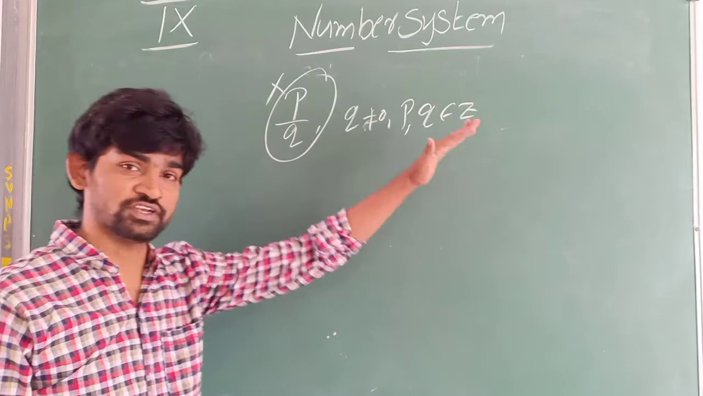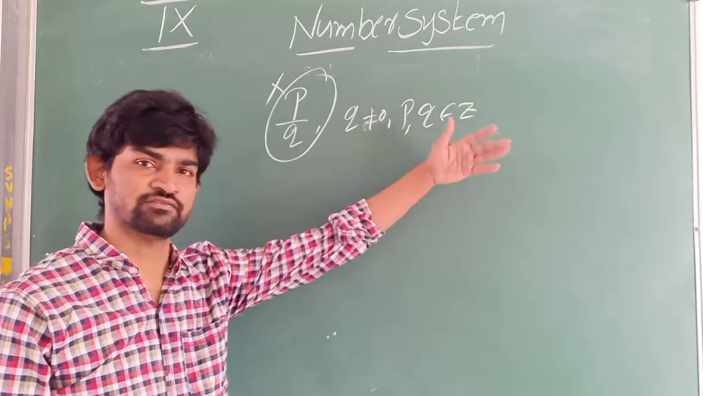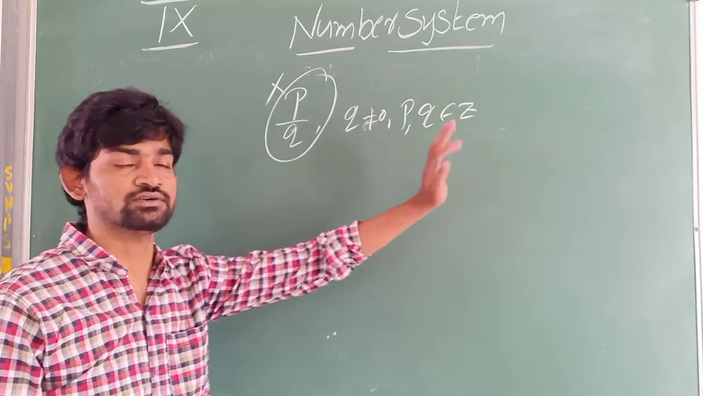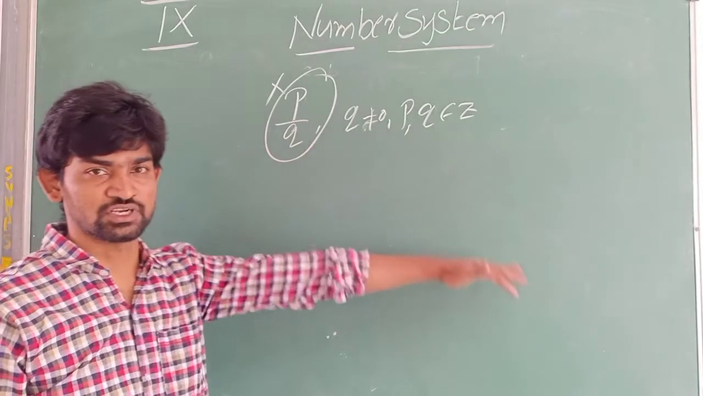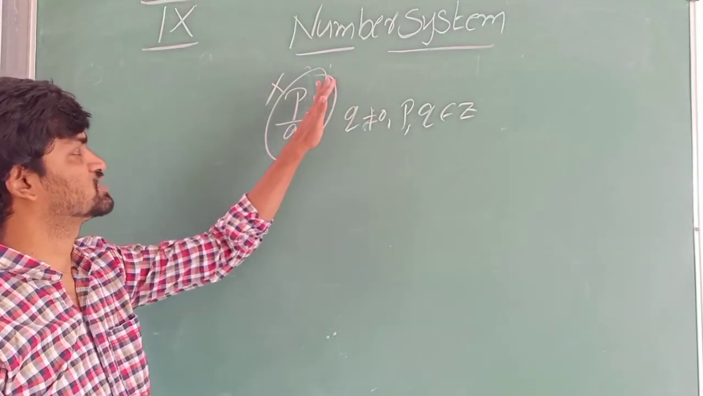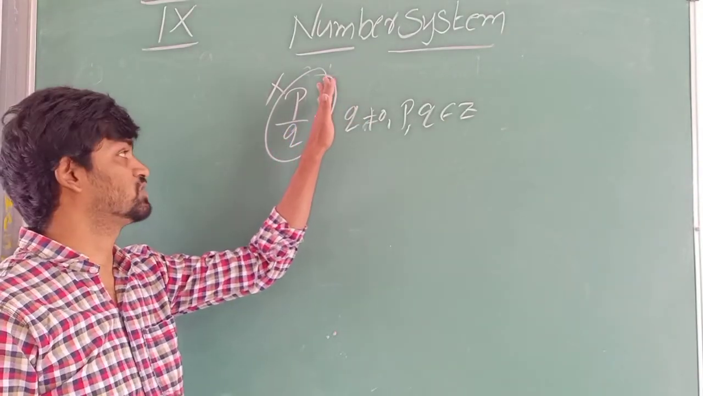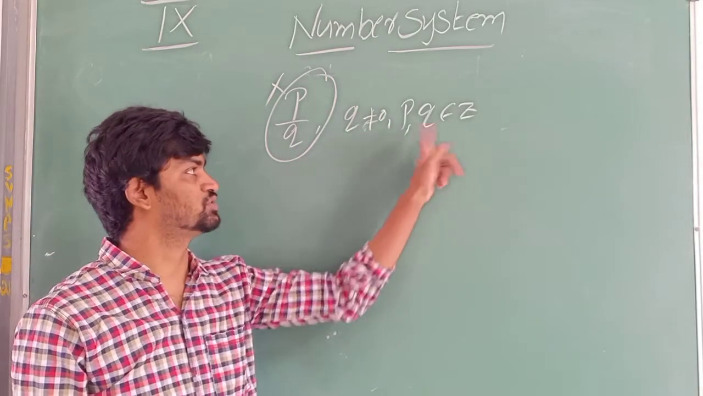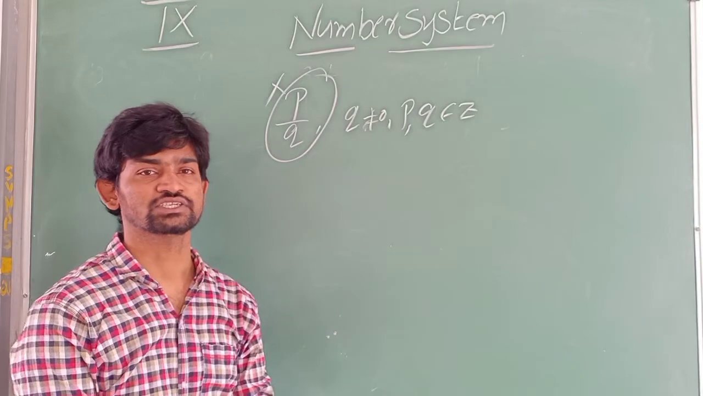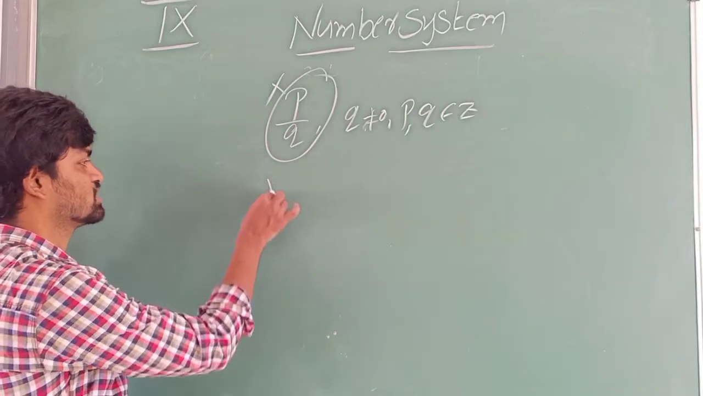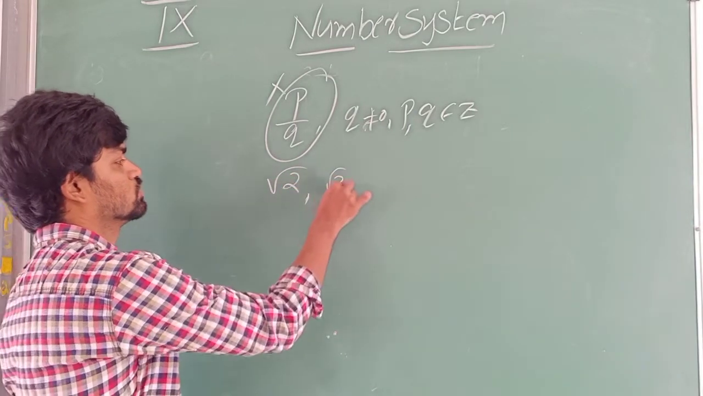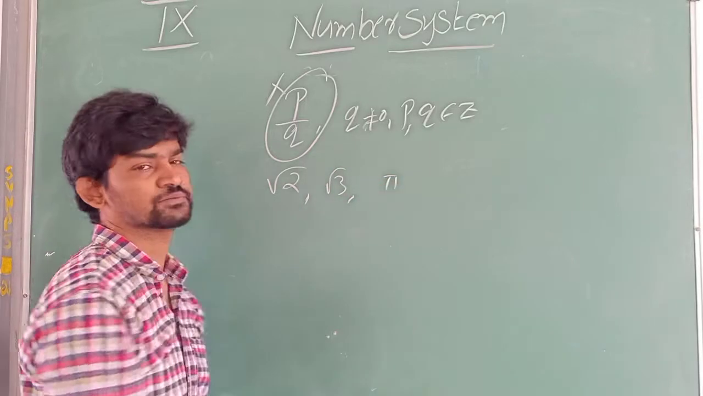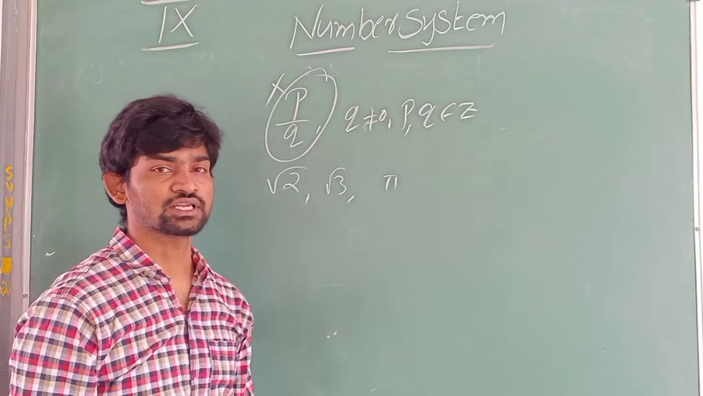Okay. So one more definition we are having, but I will say it after third exercise. You will not understand now. So this definition is as per your textbook. A number which cannot be defined or expressed in the form of P by Q, where Q not equals to 0 and P, Q belongs to Z, are called irrational numbers. Examples of irrational numbers are root 2, root 3, pi. These are all irrational numbers.